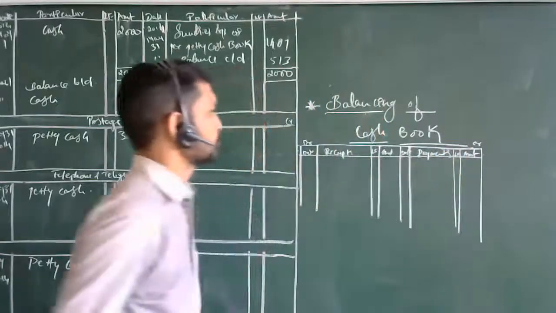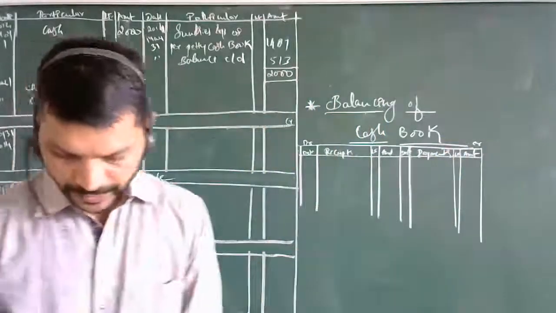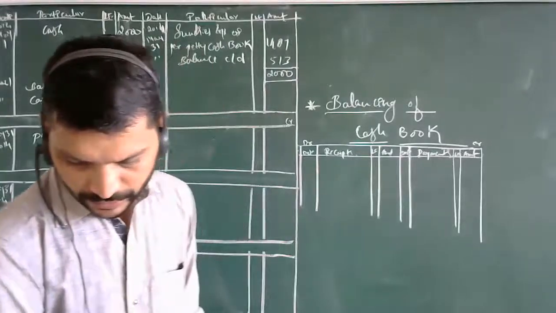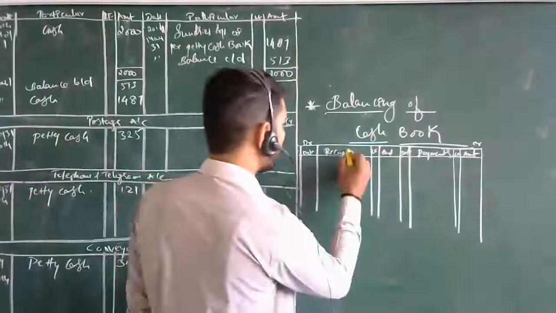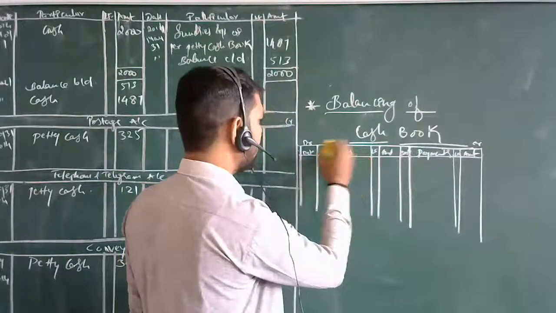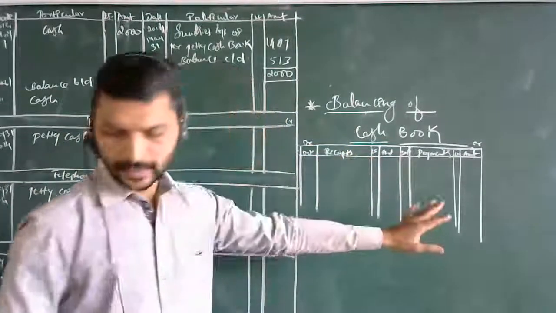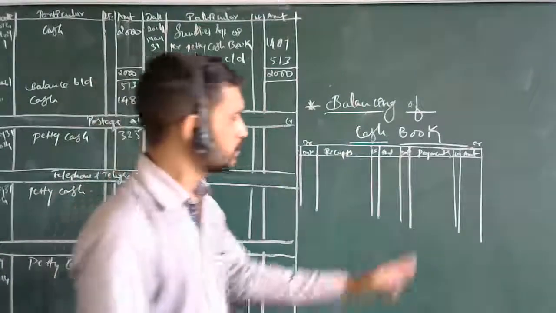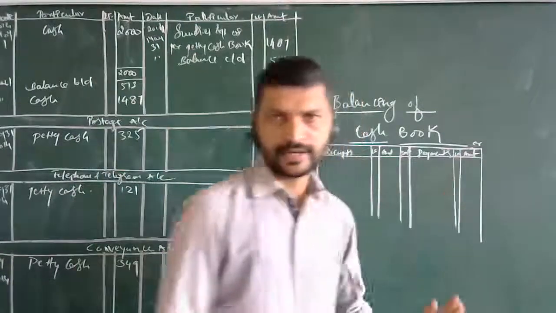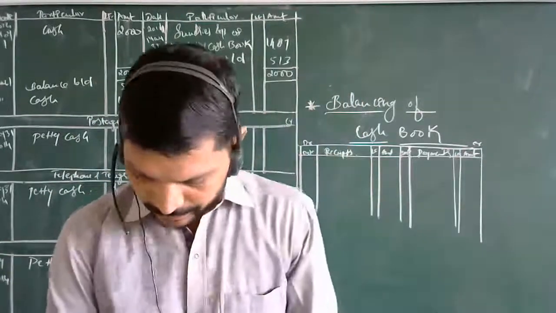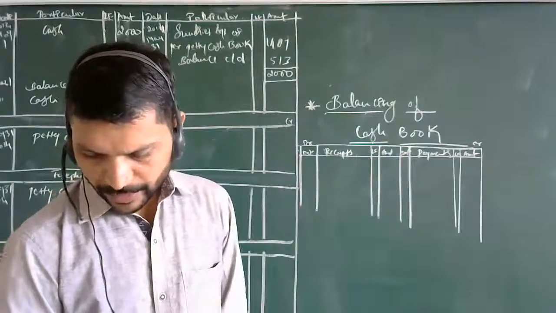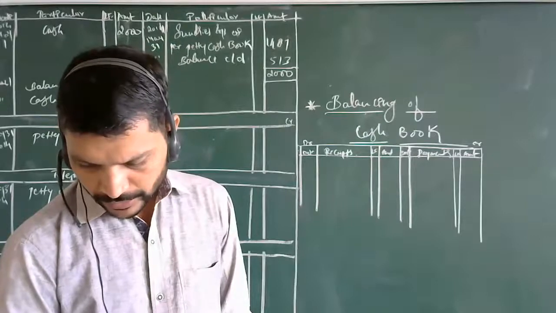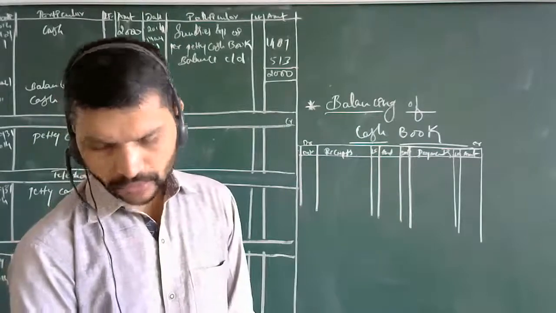So now what you are going to know is that all cash transactions relating to the cash receipts, where you receive the cash, are debited, and where you make the expenses, the payments, will be credited over here. Then further, when a cash book is maintained, a separate cash account in the ledger is not opened.